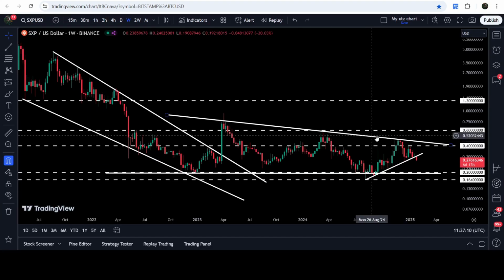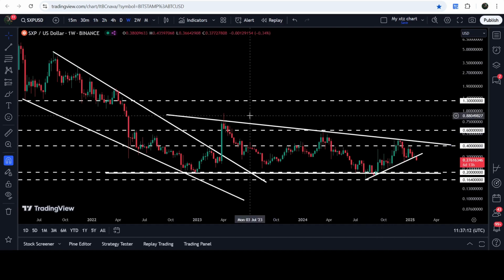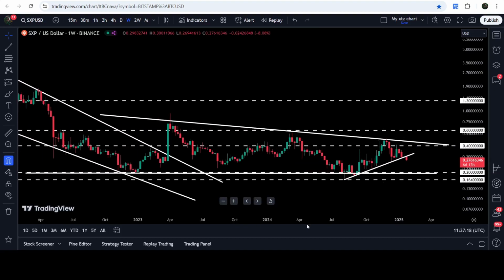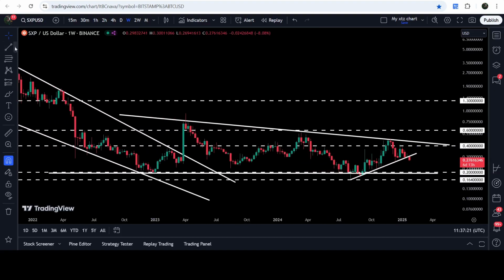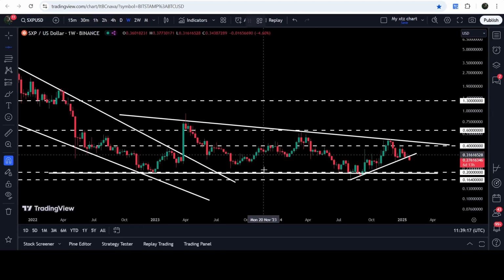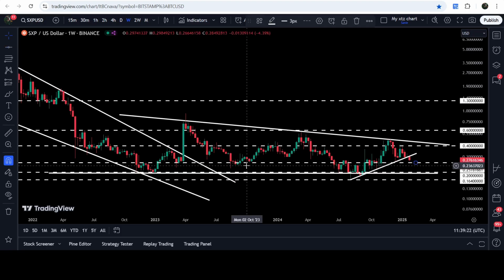Now let's move to the live chart of SXP, and this is the 7 days time frame chart. Now recently you can see that after the rejection by this resistance of this descending triangle, the price line has also broken down this long-term uptrend line support that is coming from the month of August 2024. Now if I place another trend line here at the lowest price of the month of October 2023, then you can see that it was working as support at that time. Even before that, it was working as a resistance and support as well. And again, it worked as a resistance here.